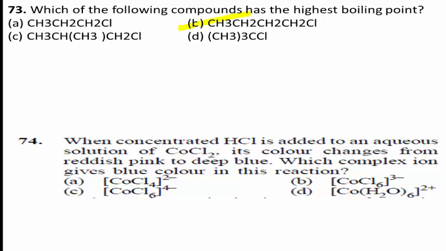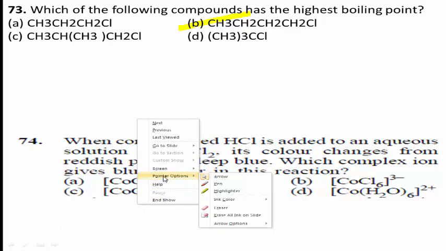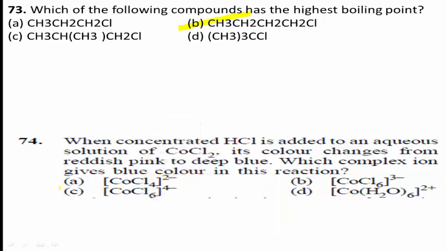It is a general case that symmetrically substituted octahedral complexes are less deep in color than tetrahedral complexes. Therefore, CoCl4 2 minus is deep blue in color. Therefore, the correct answer for this question is option A. Option A is the right answer.